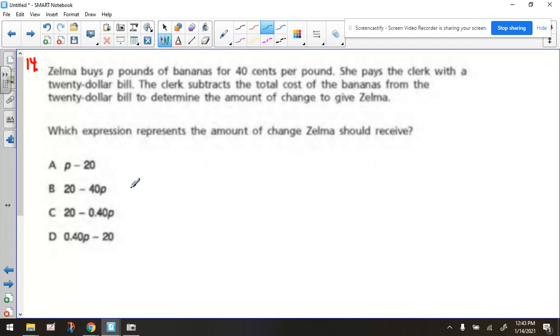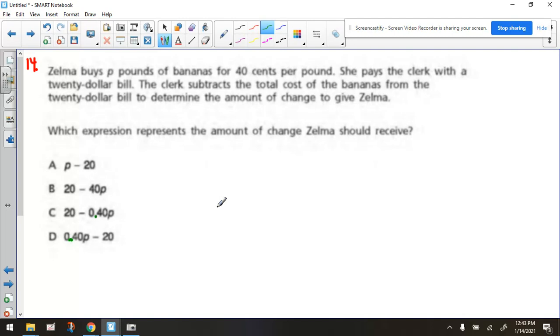Now, the image here is not very good, but I just want to clarify that they give a decimal point here, and there's a decimal point here, but there's not one here, and that's it, right? So this is just 40p, where this is 40 hundredths p, and this is 40 hundredths p. So just in case your copy didn't come out good, I want to make sure you're aware of that.